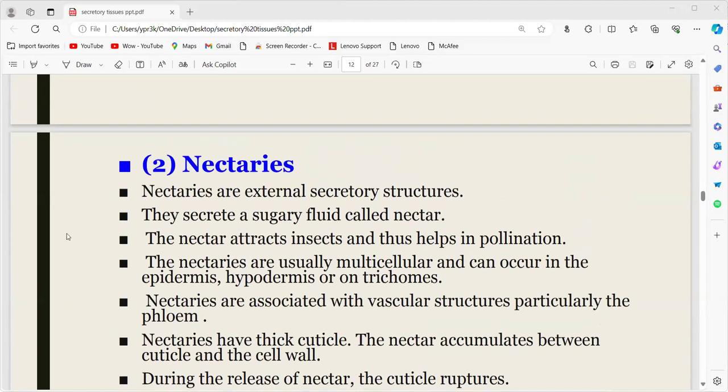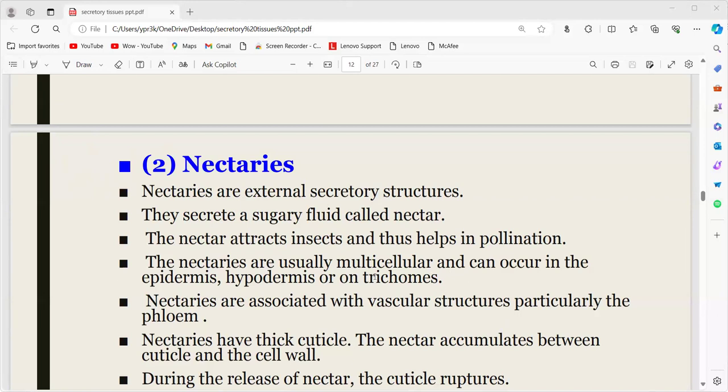Nectaries are also an example of external secretory structures. Nectaries mean the sugary fluid. The main function of these nectaries is that they mainly help in pollination, because of the sugary substance, the insects or birds are attracted towards these nectaries, and they mainly help in pollination.